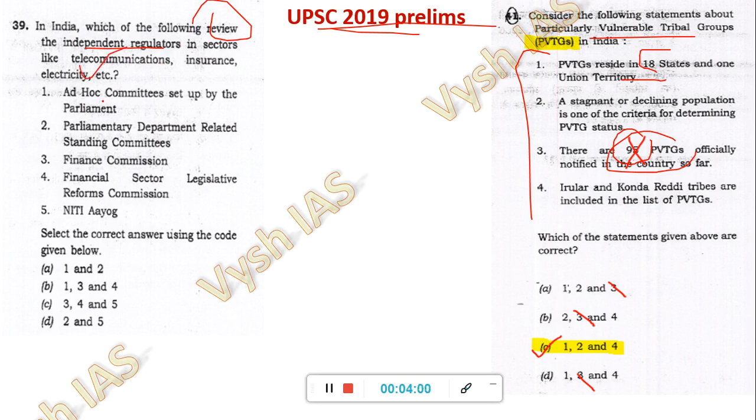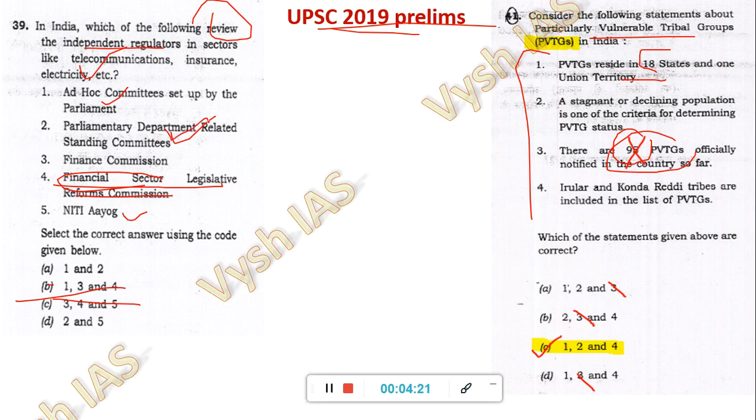Okay, so this one, if you see, financial sector legislative reform, the name of the body itself is for a financial sector. Then why should it care about telecommunication, insurance, electricity and all? So eliminate 4. So you will get 1, 2 and 2, 5. Here, one is ad hoc committee, one is parliament committee, and then 5 is Niti Aayog. You have to choose between 1 and 5.